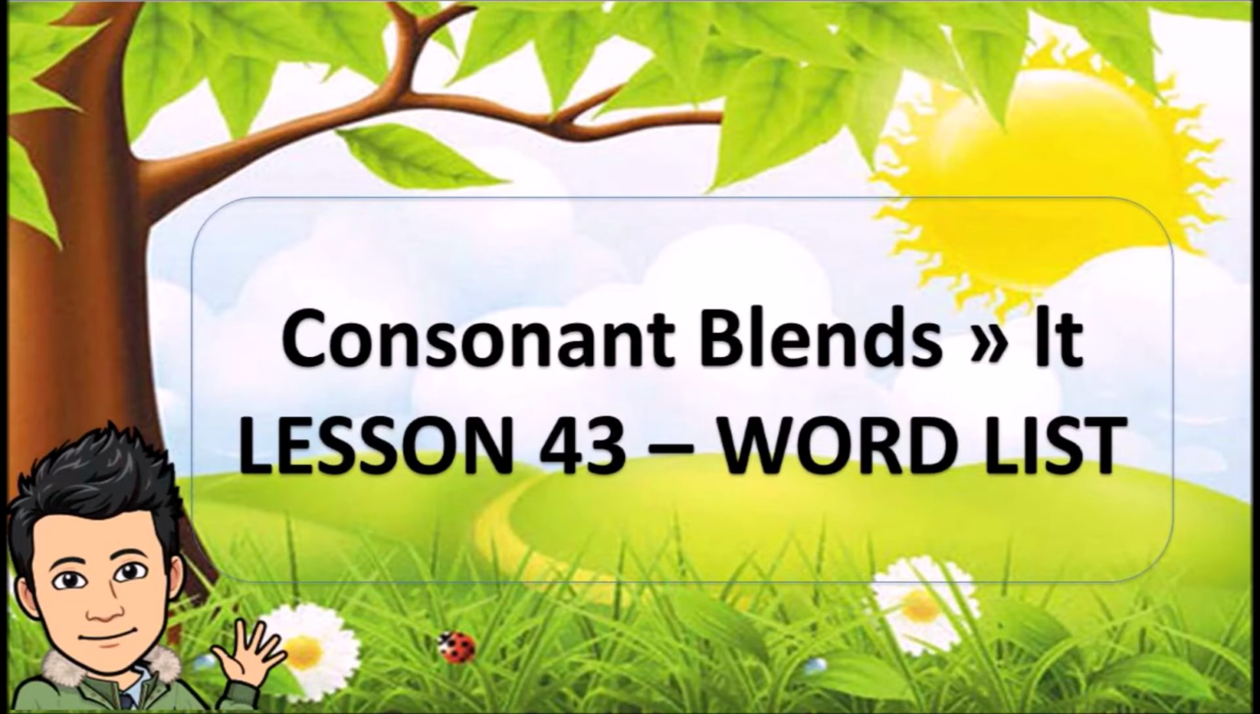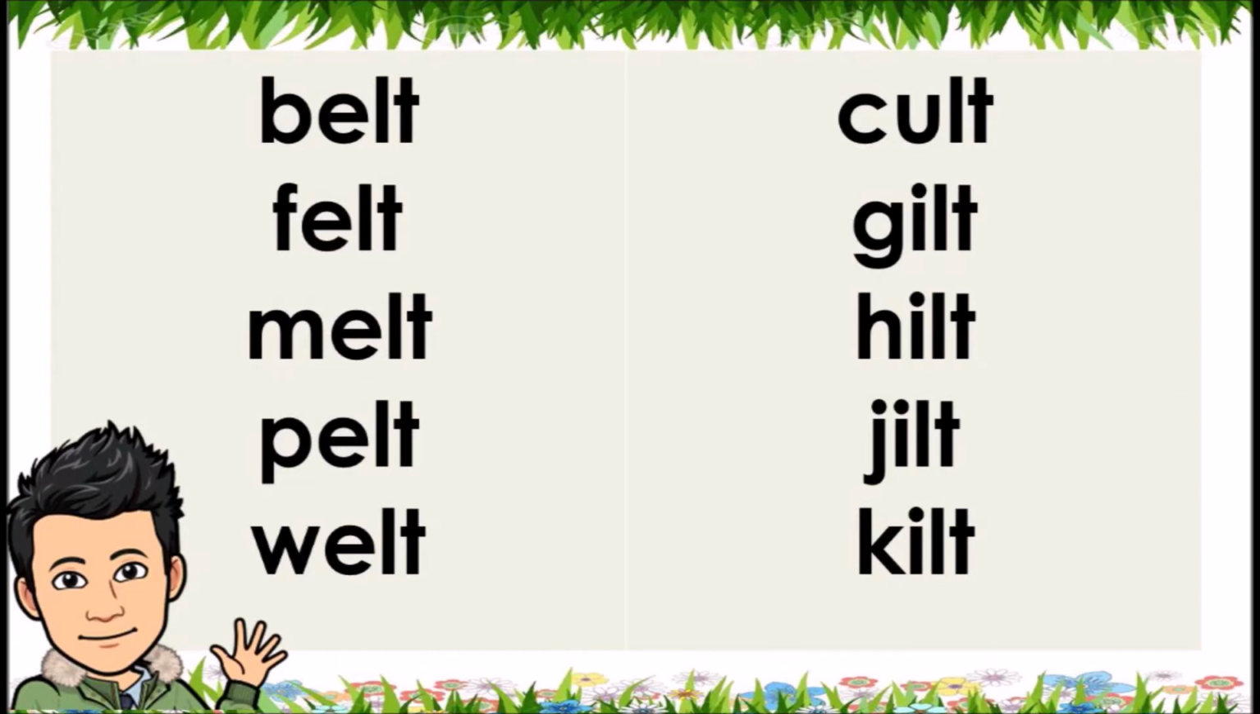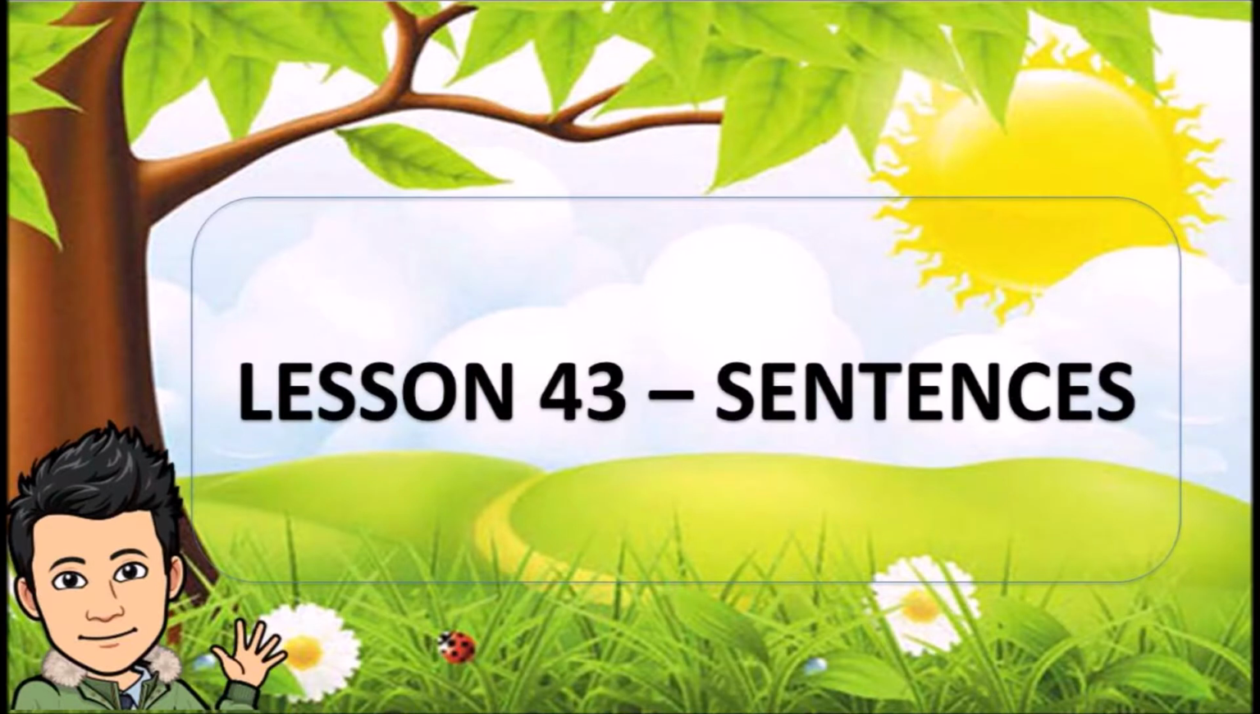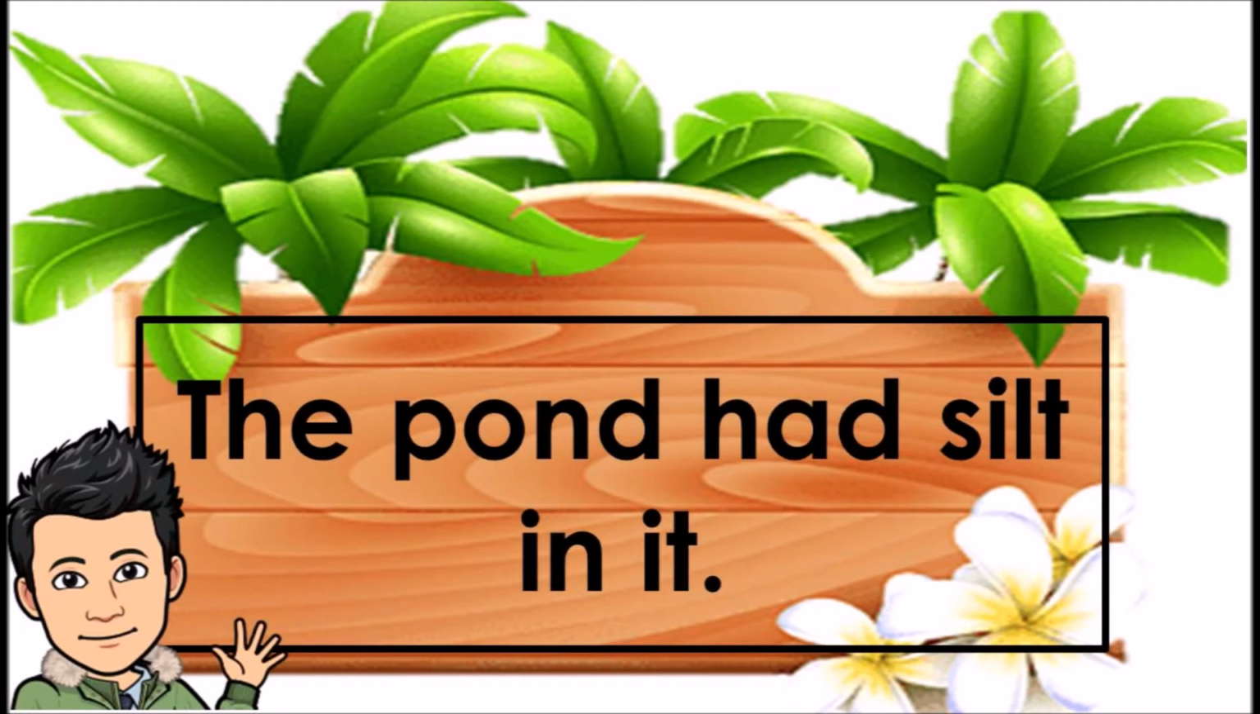Consonant blends LT. Lesson 43, word list. Belt, felt, melt, pelt, welt, cult, guilt, hilt, jilt, kilt, lilt, milt, silt, tilt, wilt. Lesson 43, sentences. The pond had silt in it.